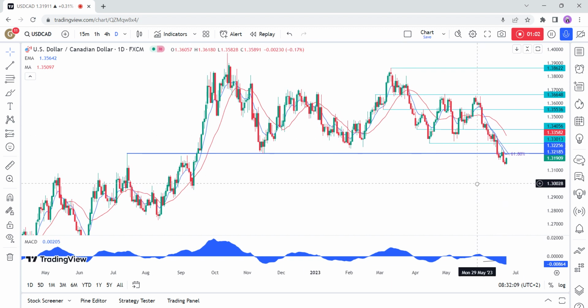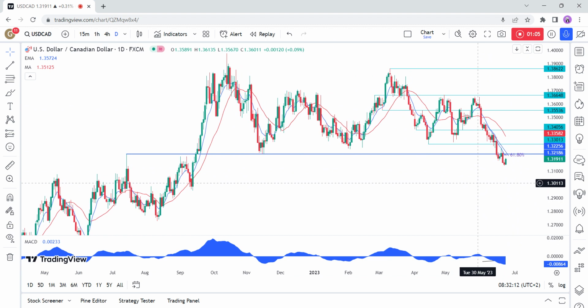Now, on the daily chart, we can see that USD CAD is trading below the key 132.25 support, and it's now pulling back in what could be a classic break and retest trade. In fact, we are likely to find sellers here leaning on that 132.25 resistance, but we'll also find the blue 8 moving average for confluence.